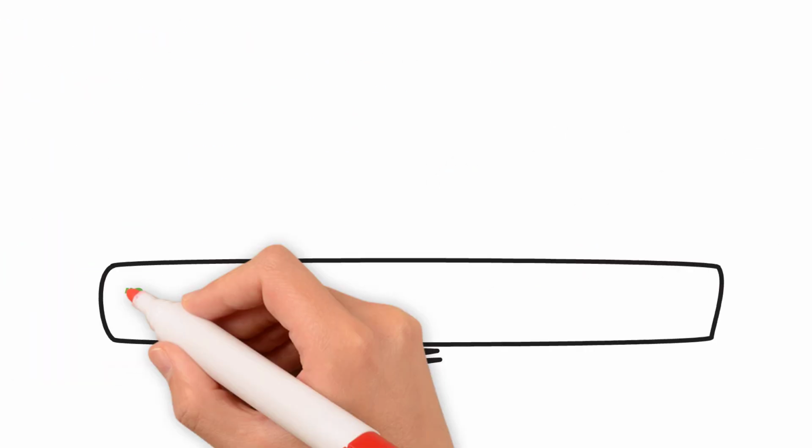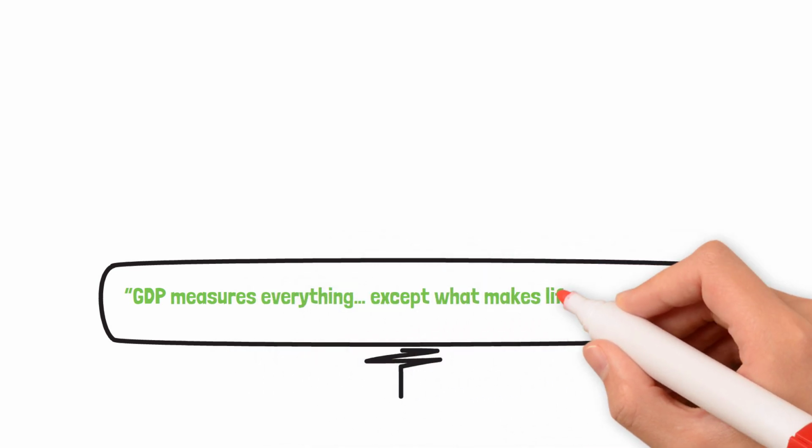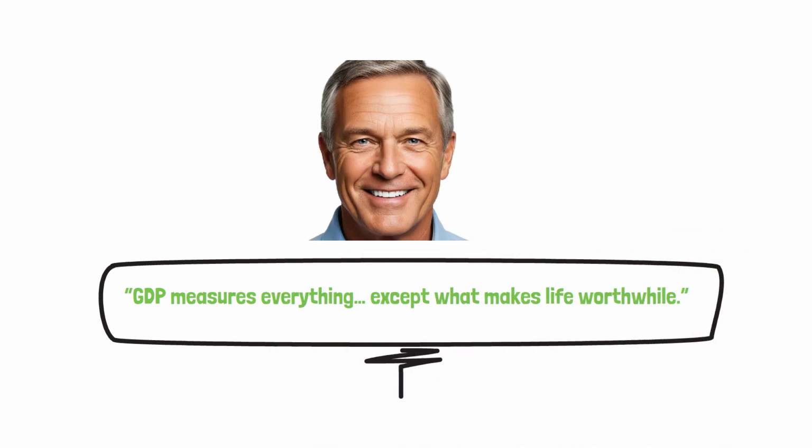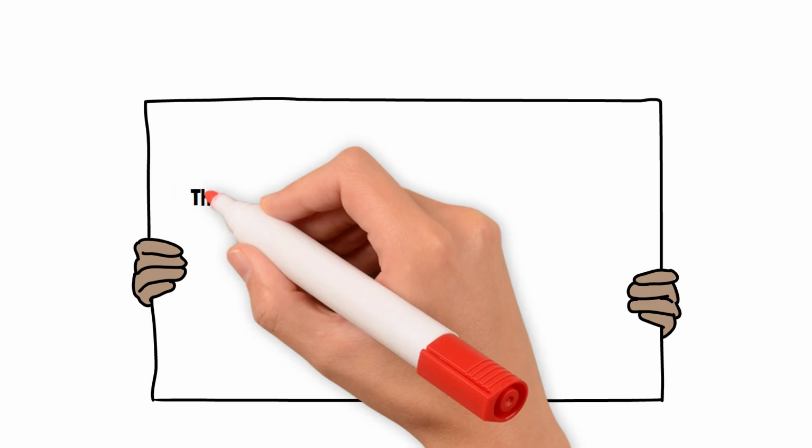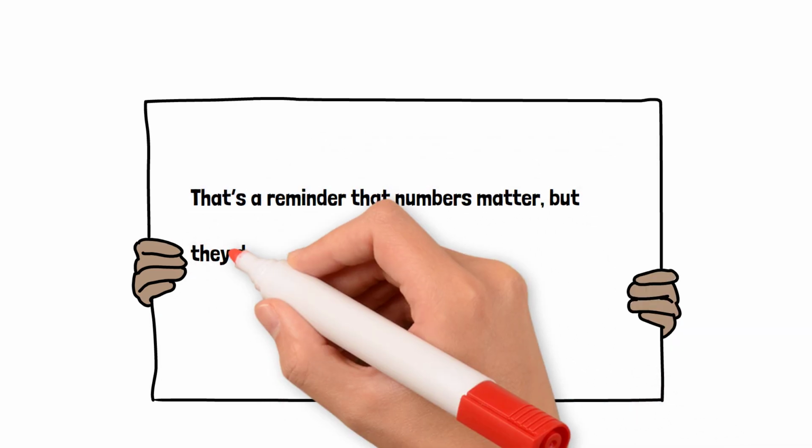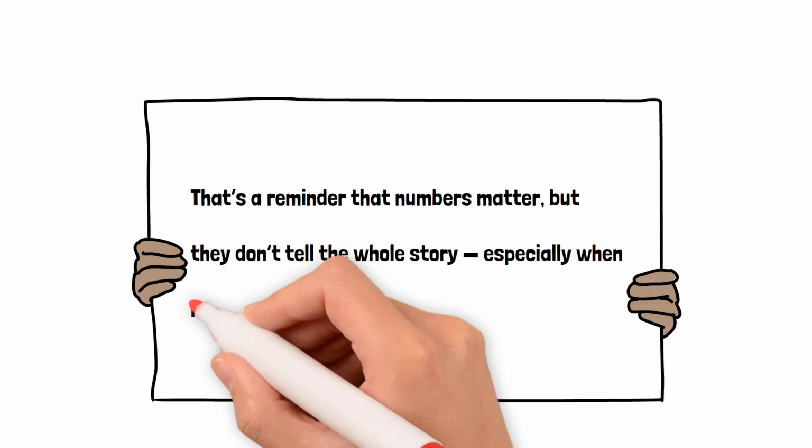Famous quote, "GDP measures everything except what makes life worthwhile." Robert F. Kennedy. That's a reminder that numbers matter, but they don't tell the whole story, especially when it comes to well-being, inequality, and happiness.